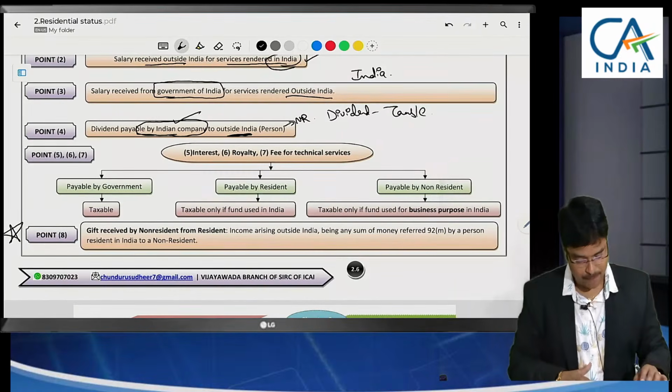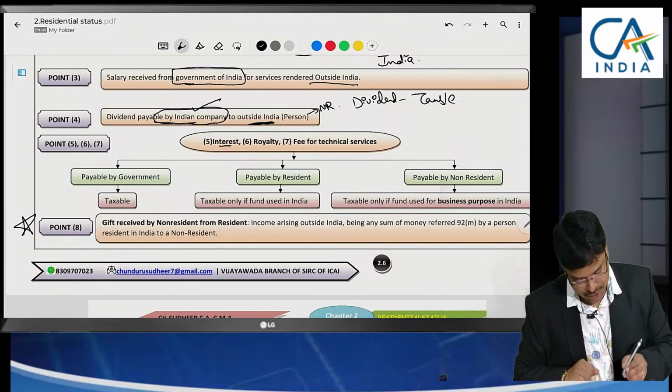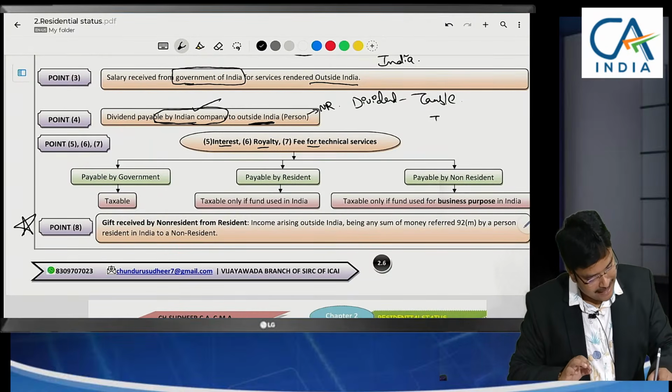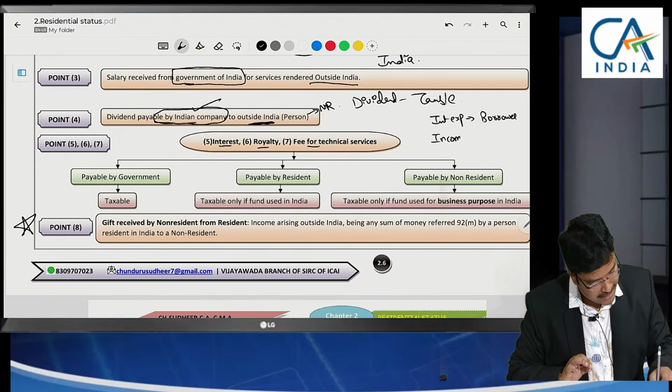Okay, next very important thing: interest, royalty, technical fees, common point here. Sir, generally interest is an expense for the borrower, interest is income for the lender.